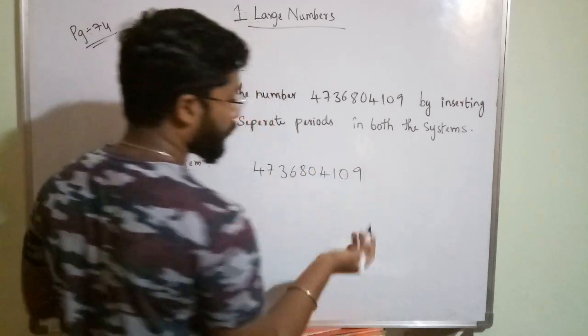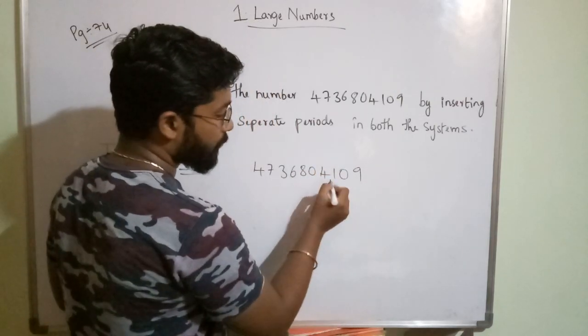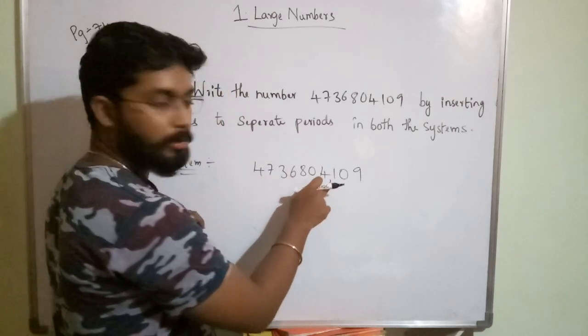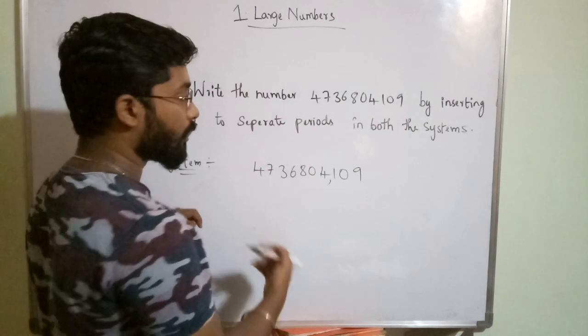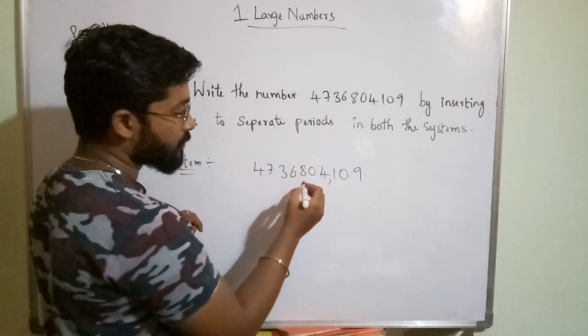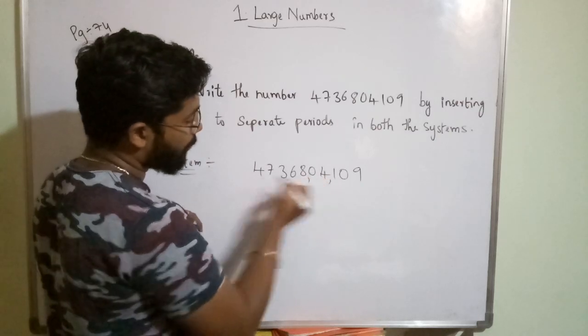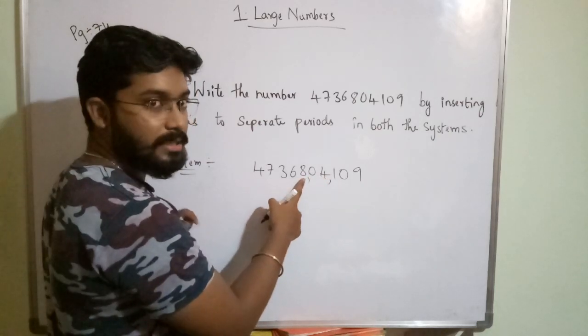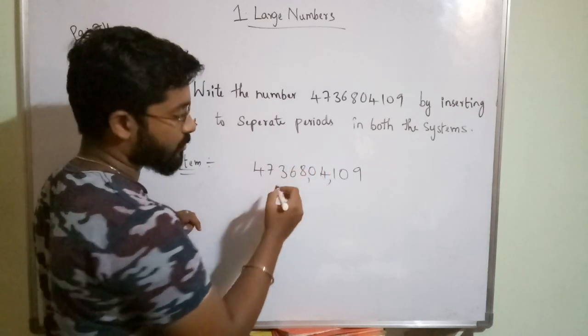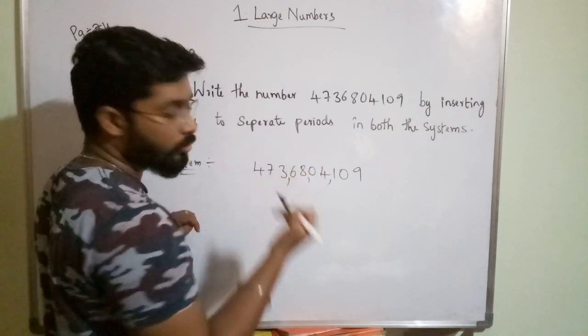4736804109. How do I put commas? After the ones period, which has 3 digits, I put one comma. I am starting from right to left. Next, thousands will have 2 digits, so I put a comma after 40. Next, lakhs will have 2 places, lakhs, 10 lakhs, so I put a comma after 2 digits.